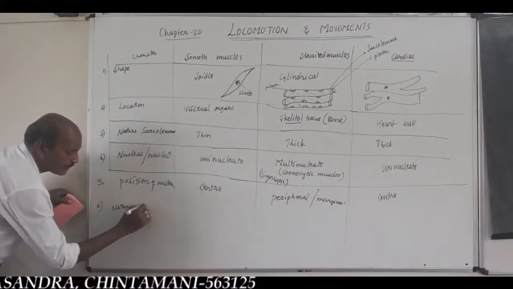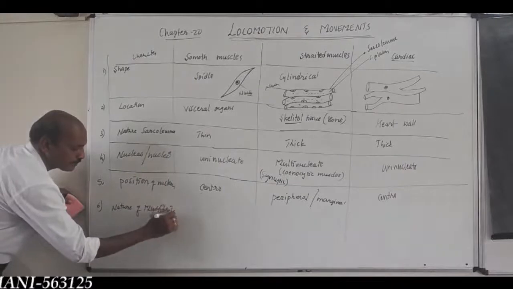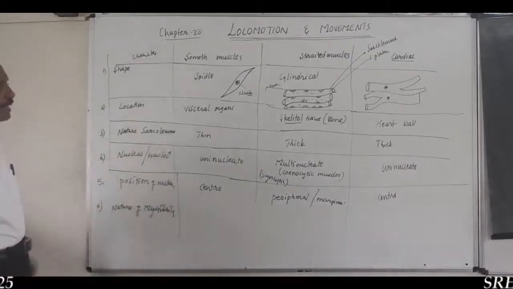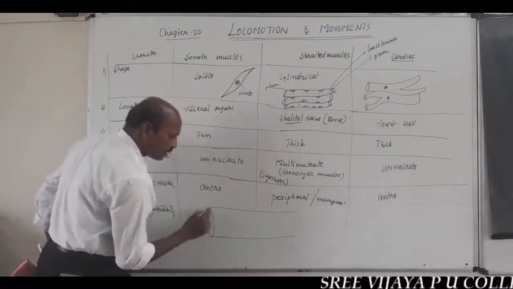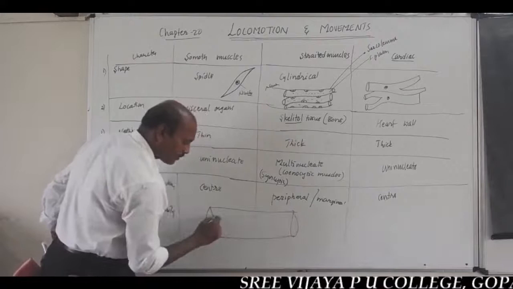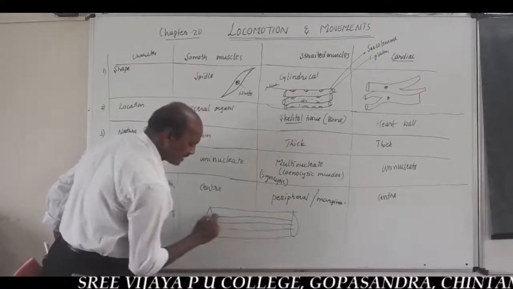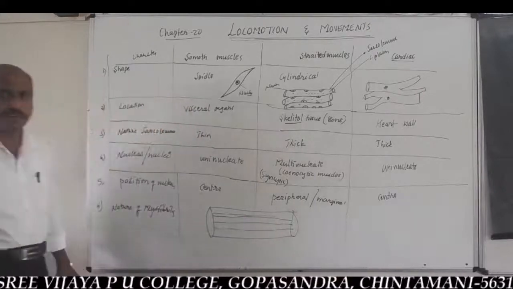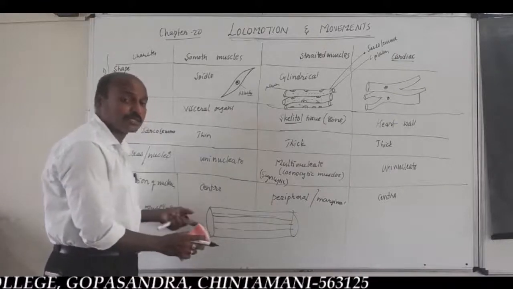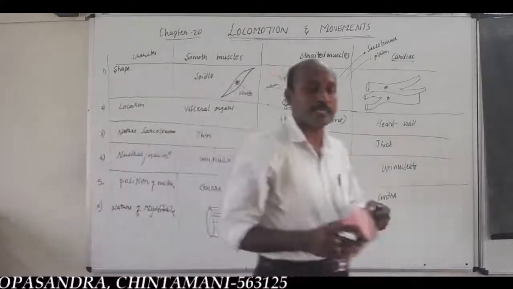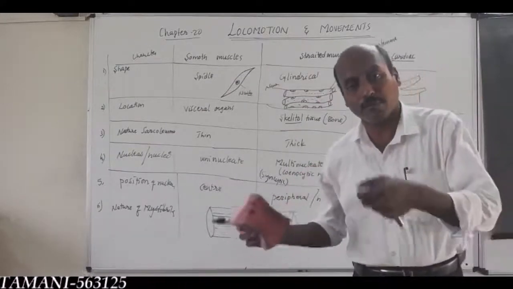Nature of myofibrils. Listen here. In the sarcoplasm there are numerous thin, parallelly arranged thread-like structures called myofibrils. Myofibrils are also called contractile fibrils because the contraction and relaxation of these myofibrils is responsible for locomotion or movement.